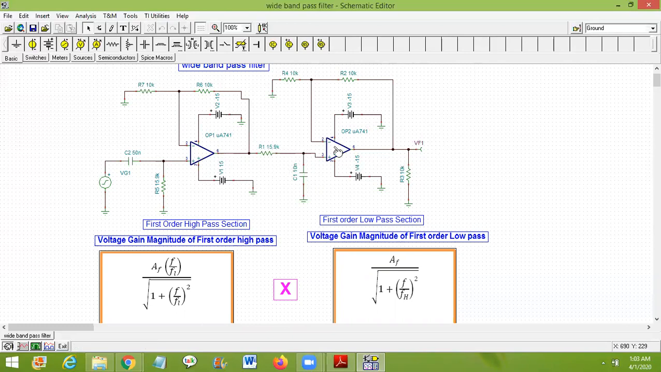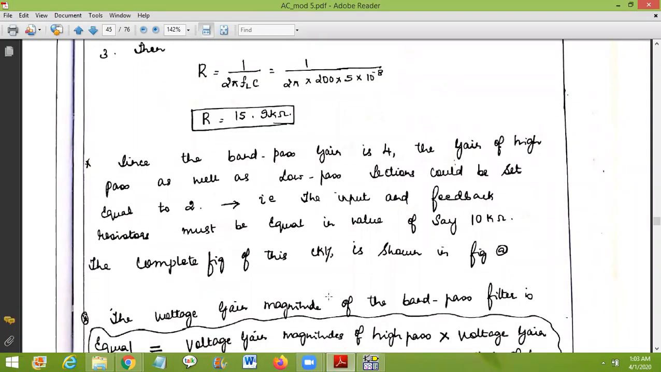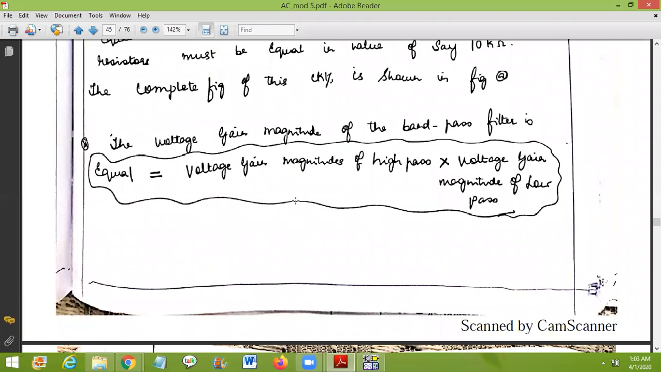Suppose I say the passband gain is 9, each section will provide a gain of 3. 3 into 3 becomes 9. Since it is 4, 2 into 2 becomes 4, because when they are cascaded, the gain gets multiplied. So what he has done: the voltage gain magnitude of the band pass filter is equal to the voltage gain magnitude of high pass into the voltage gain magnitude of low pass.